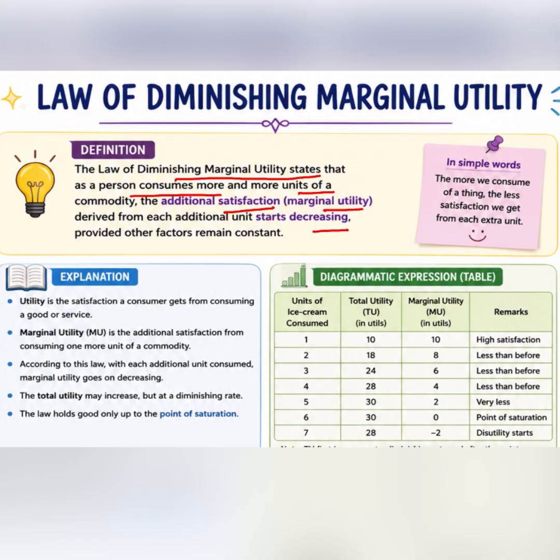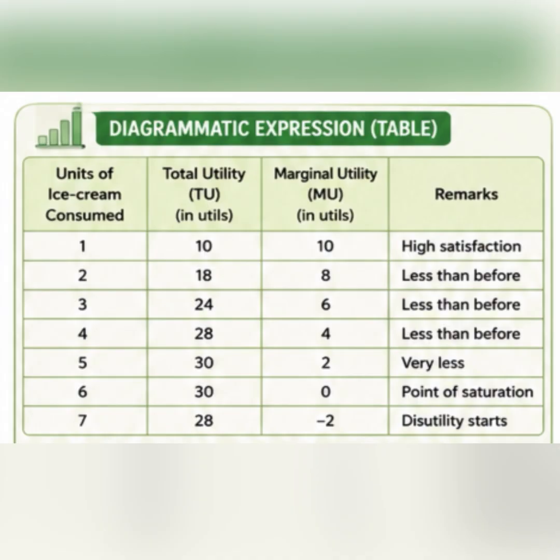Now let's go into a little more depth of this concept by using one more example. Let's say ice cream. When I consume the very first unit of ice cream, I get a utility of 10 utils. Utils is basically an imaginary measure which we have considered to measure the utility or satisfaction of a person.